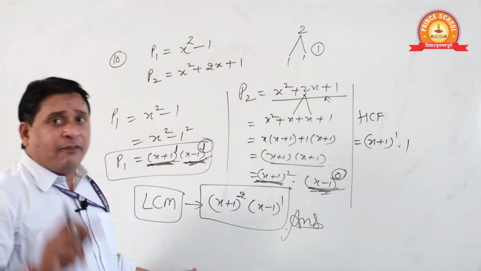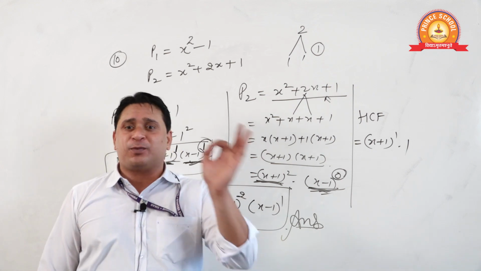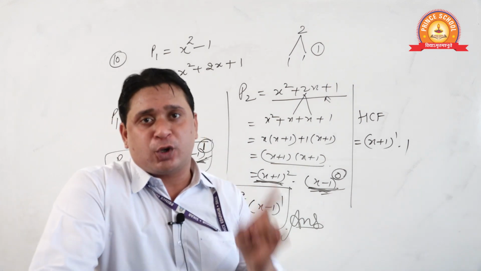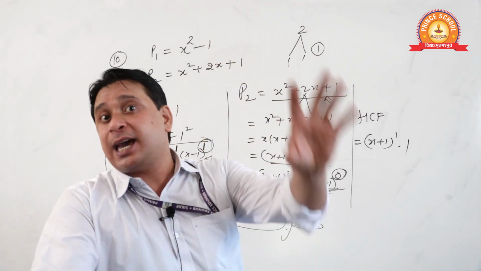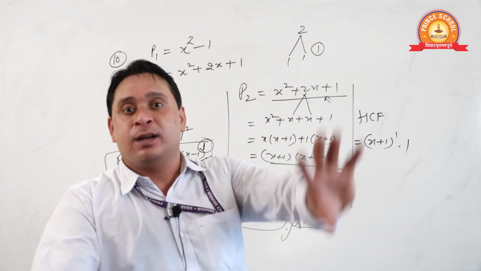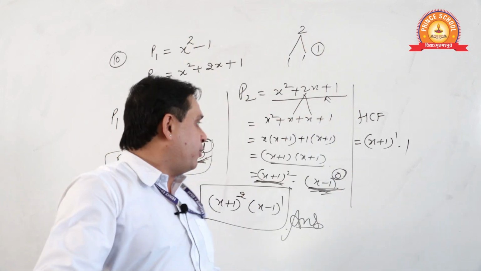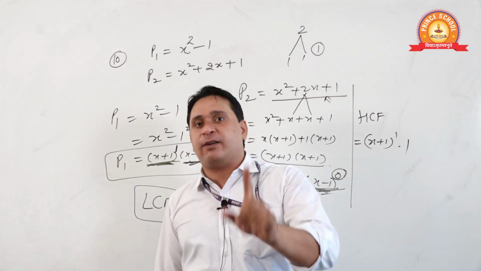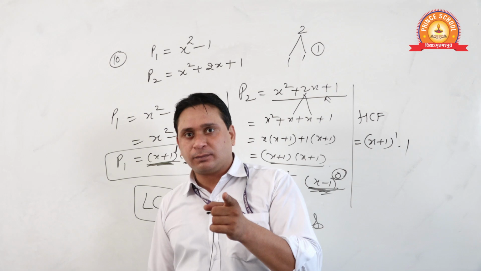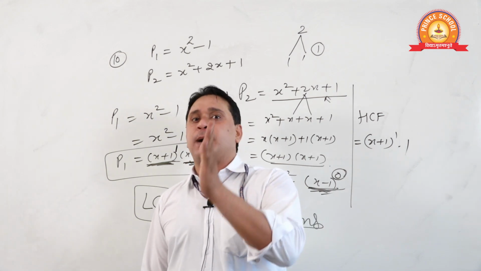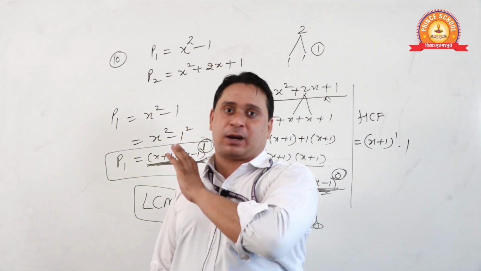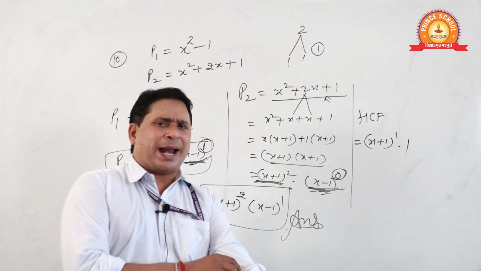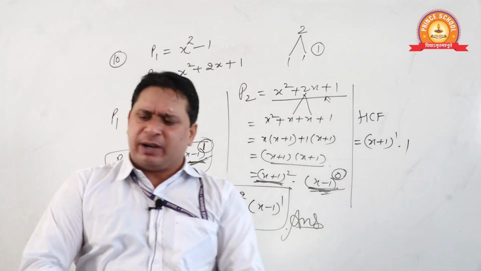What does it mean? Whenever you have to find the HCF of two polynomials, the power should be smaller. And whenever you have to find the LCM, the power should be larger. Okay? Once you practice these, now everything will be cleared.